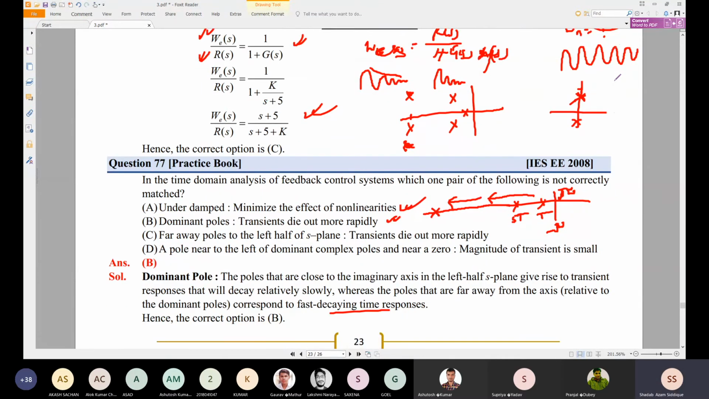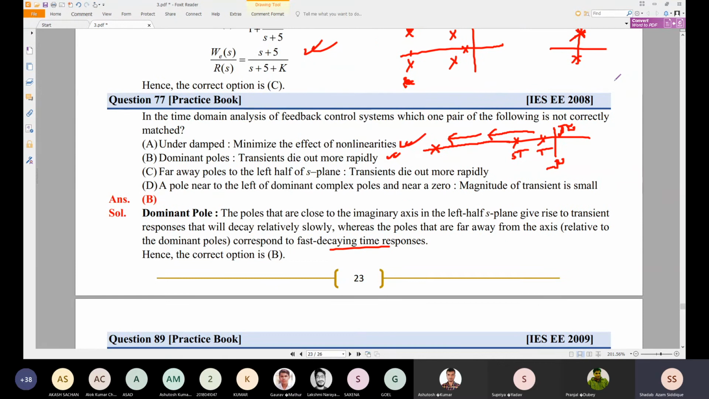Okay, so if the dominant pole is there, the transient dies out rapidly. Poles far away in the left half of the s-plane, the transient dies out more rapidly. Okay, so far away in the left half of the s-plane, the transient dies out more rapidly. So this option is also correct.